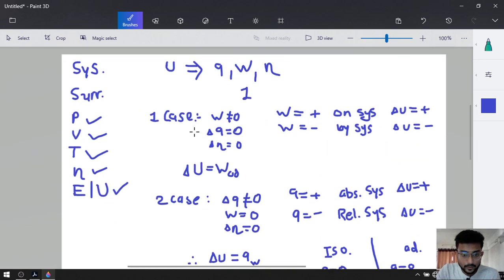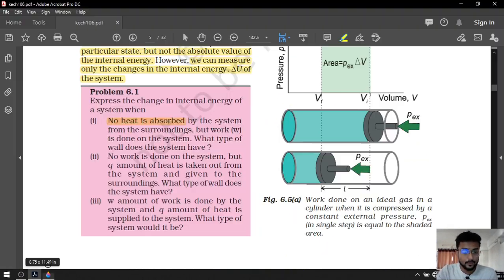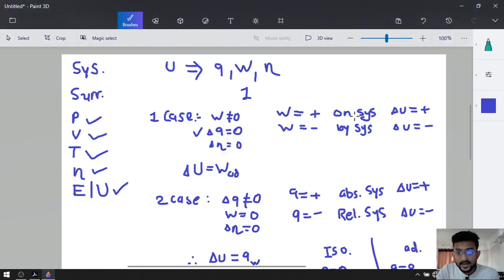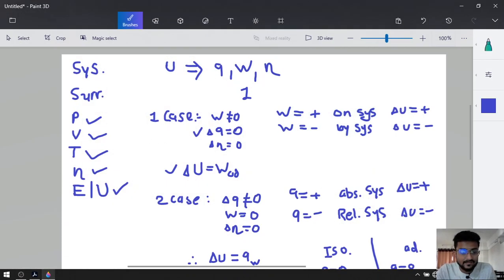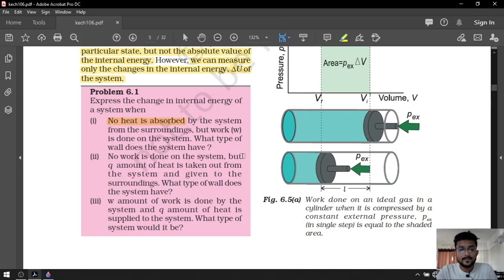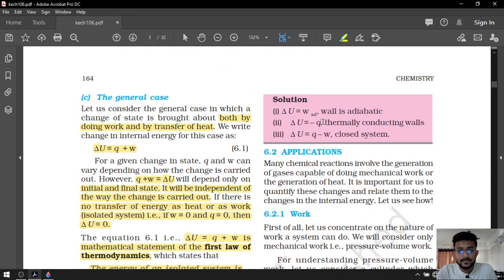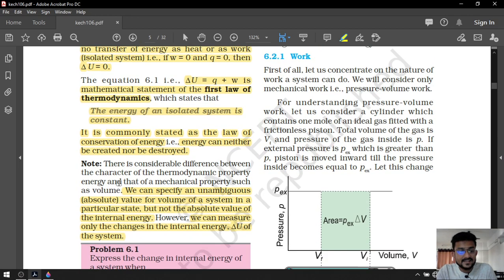So delta U is 0 from heat. Work done on the system, so W will be plus. So this will be the answer. What type of wall does the system have? Adiabatic walls. That was the case of adiabatic, right? Case number 1. Look at the answer. Delta U will be equal to work adiabatic. Wall is adiabatic, as I told you.